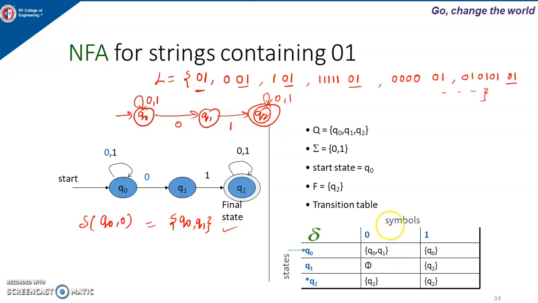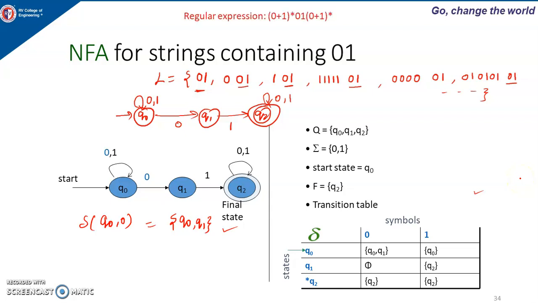For the same transition graph, this is the transition table. The same way we draw the transition table. Q0 is the start state, Q2 is the final state. For input 0, I am getting Q0, Q1. For input 1, I am getting Q0. And from Q1, input 0 we have not shown. In case of DFA, it is necessary to show all the transitions from each state, but in NFA it is not necessary. So we have not shown the transition for input 0 here, and for 1 it goes to Q2. From Q2, 0 and 1 both remain in the same state, so it is Q2 only. So this is how we can draw the NFA.